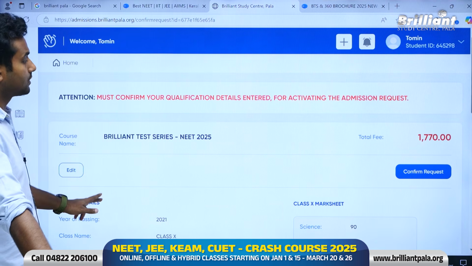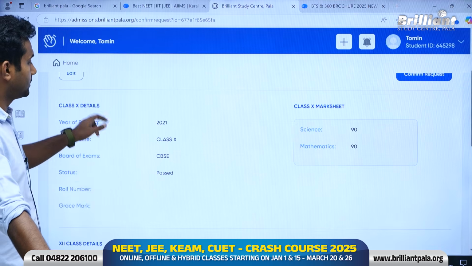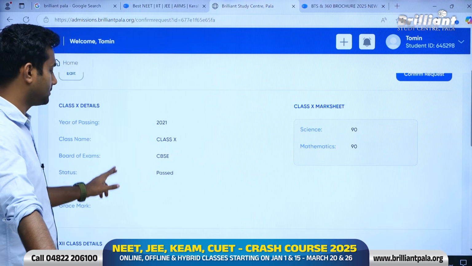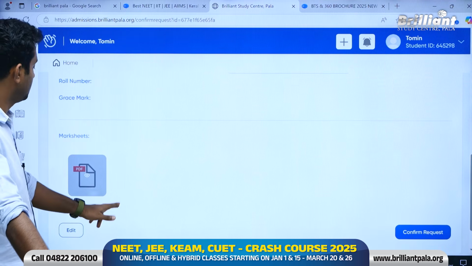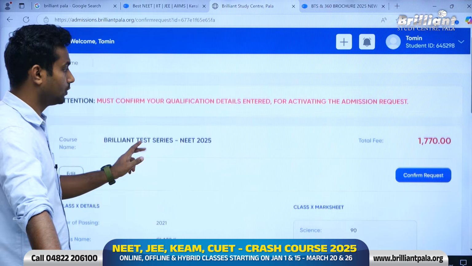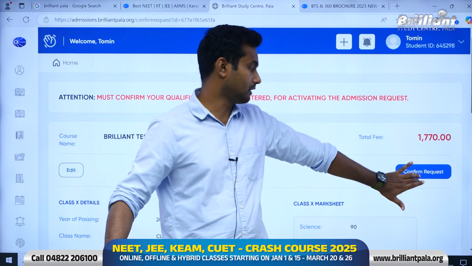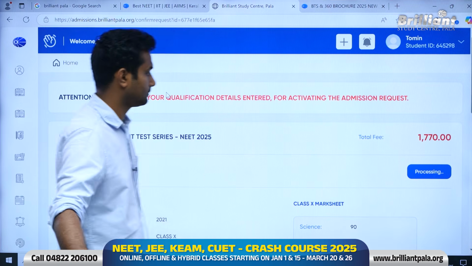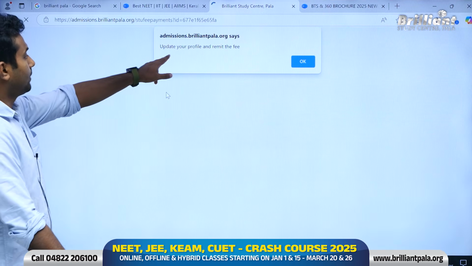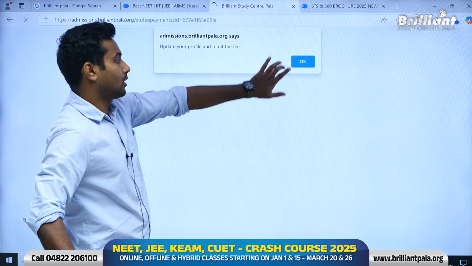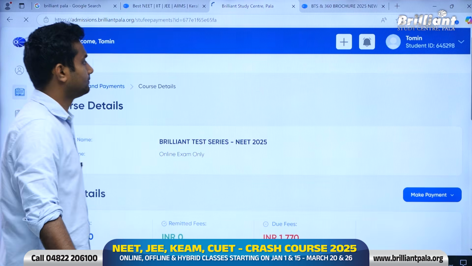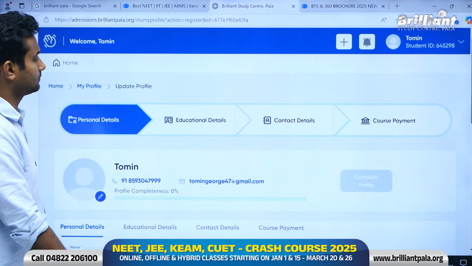Now it's asking me to confirm the request, which is basically all the details which I just filled in, like my 10th details and 12th details. My mark list is also given. I can go through these details, and if it's correct, I can click confirm request. Now it's asking me to update profile and then remit the fees. I will click OK.